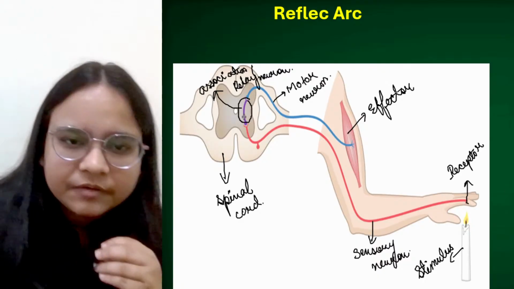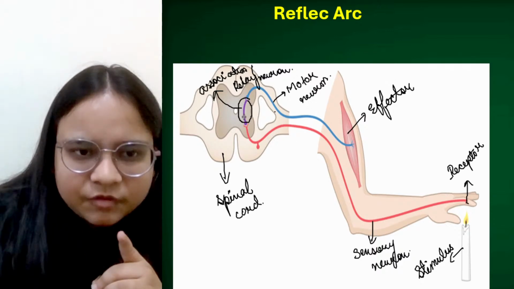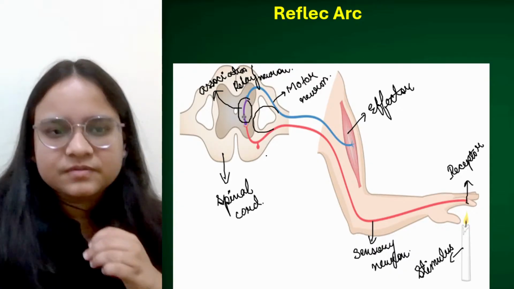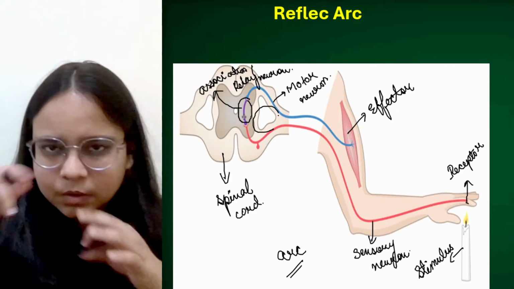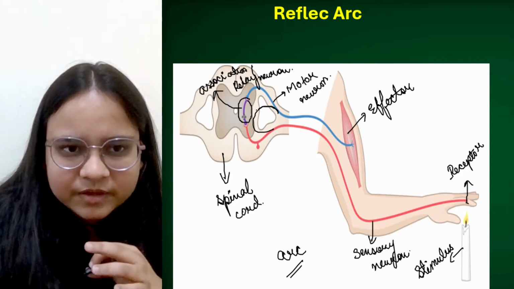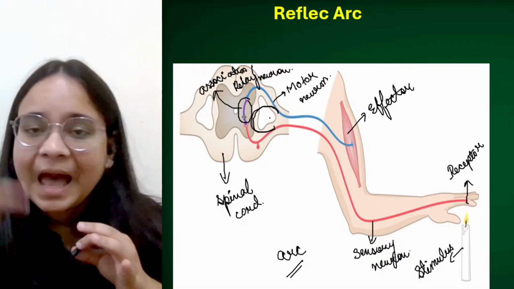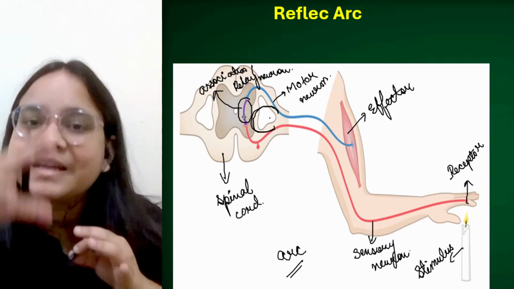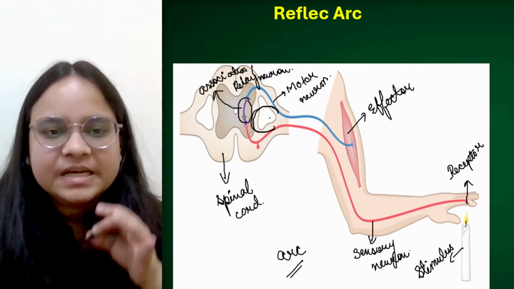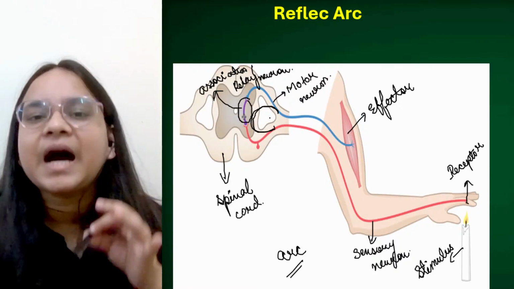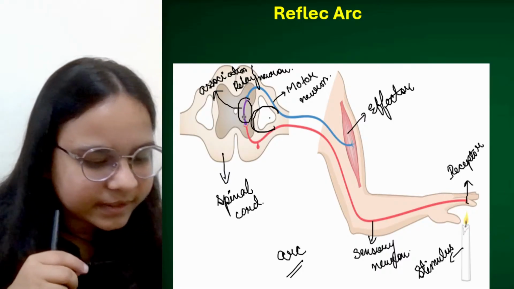Okay, so if you see it carefully, this whole organized pathway is in the form of an arc. So we call it reflex arc. The action that will be performed is a reflex action. The pathway that is followed is in the form of an arc. इसलिए हम लोग इसे Reflex arc कहते हैं. Any doubt still here?